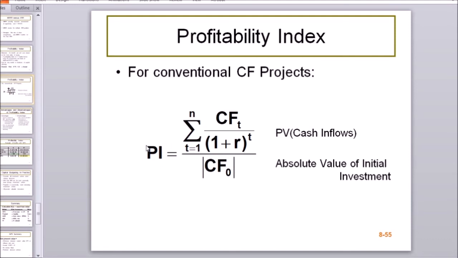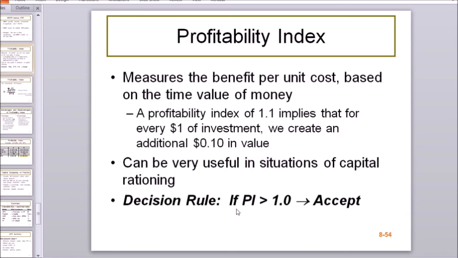In that case, the profitability index is going to be greater than 1. So whenever NPV is greater than 0, profitability index is greater than 1. Hence, our decision rule for the profitability index is we accept the project if profitability index is bigger than 1.